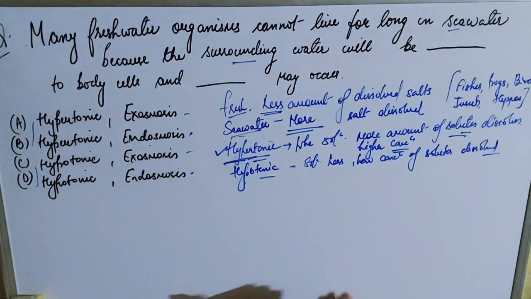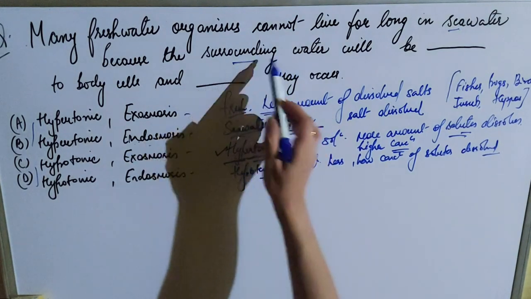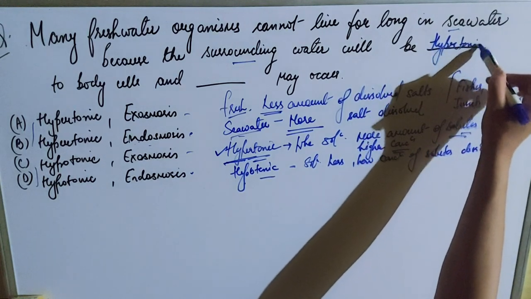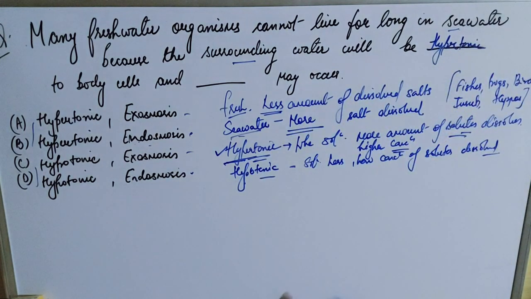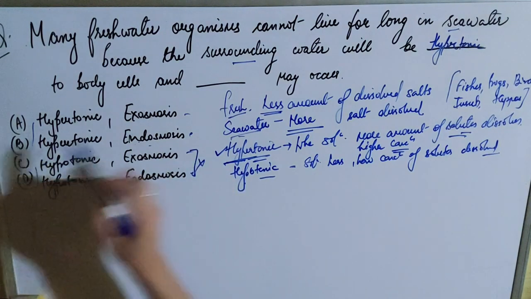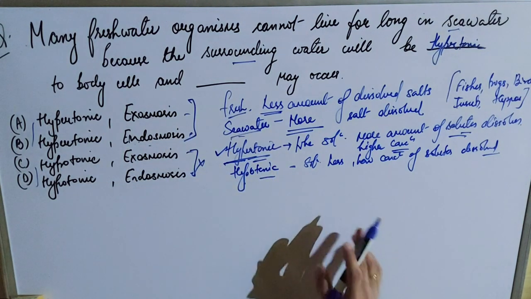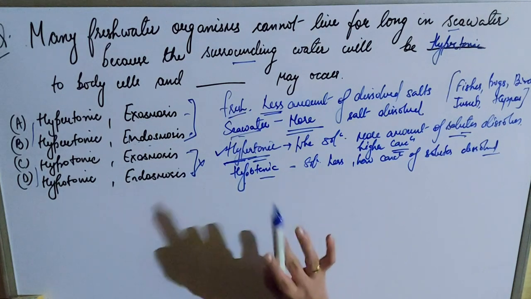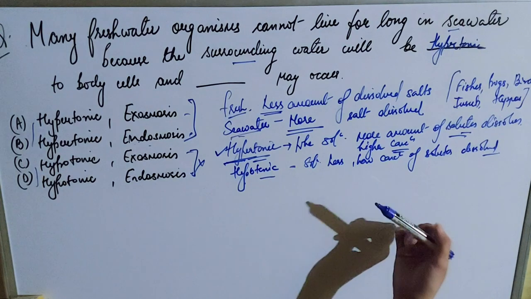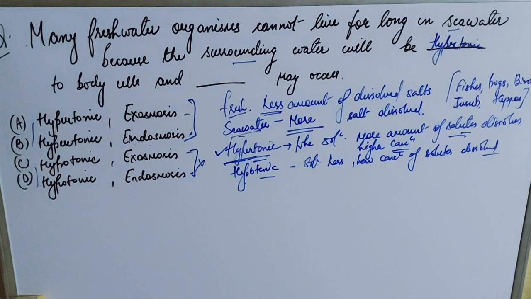So according to the question, many freshwater organisms cannot live for long in sea water because the surrounding water will be hypertonic, as it contains more dissolved solutes or salt. So the first answer will be hypertonic, and the hypotonic options are ruled out. So we have to choose between A and B. Understood? Hypotonic contains less solutes or salt, but here the seawater contains more, so it will be hypertonic to the body cells.